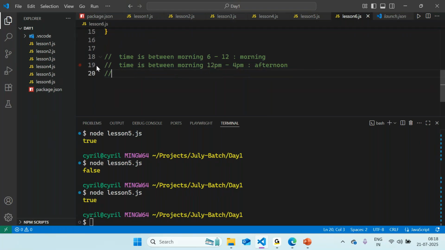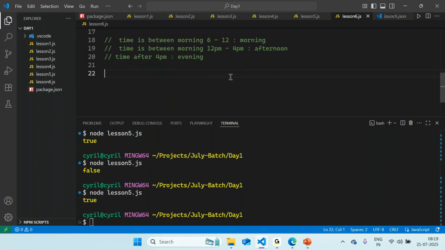I believe after 4 p.m. it will be completely evening, but so anytime after 4 p.m., right? I would say time after 4 p.m. can be defined as evening, right?